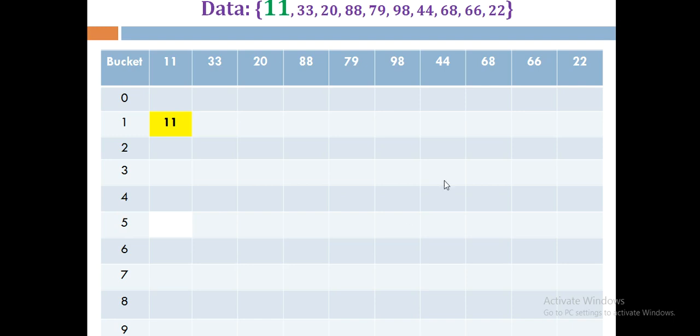Yes, at location 3 no element is there, so we can directly store the 33 over there. So you can see here we have stored the number 33. Now let's talk about the next number, that is nothing but 20.